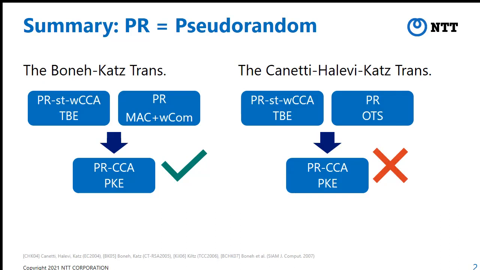In this talk, we first review TBE, MAC and weak commitment. Then we review why the Canetti-Halevi-Katz transformation fails to preserve shoot randomness. Then we talk about why the Boneh-Katz transformation can preserve shoot randomness, and we finally talk about instantiation and its applications. Okay. Let's start.